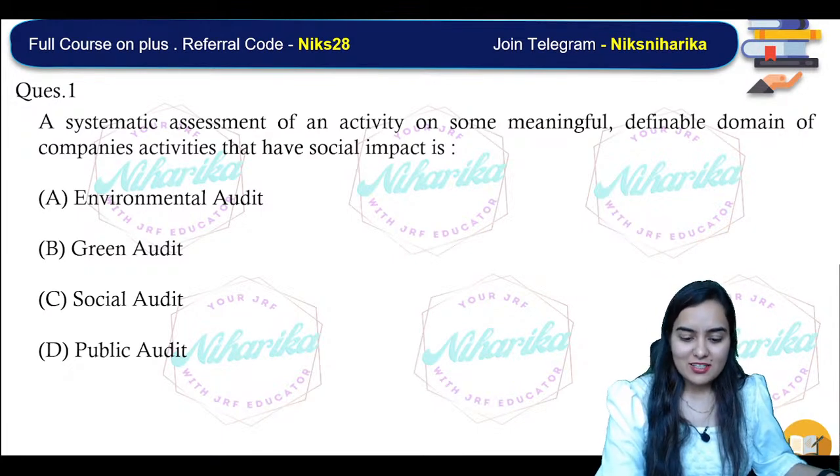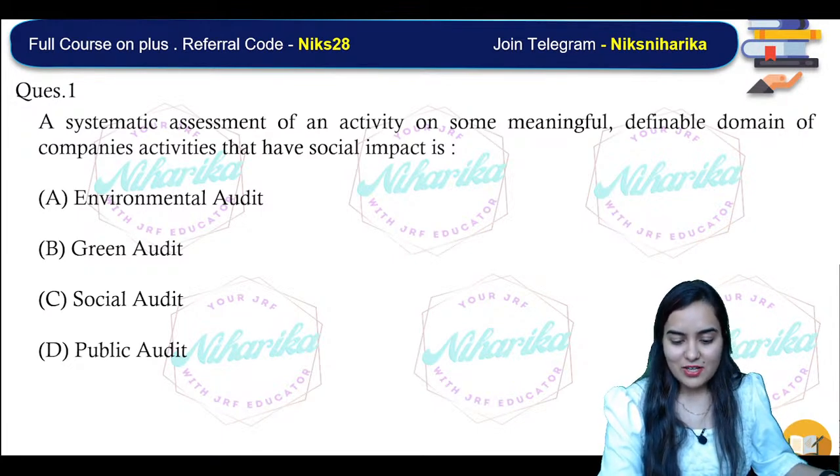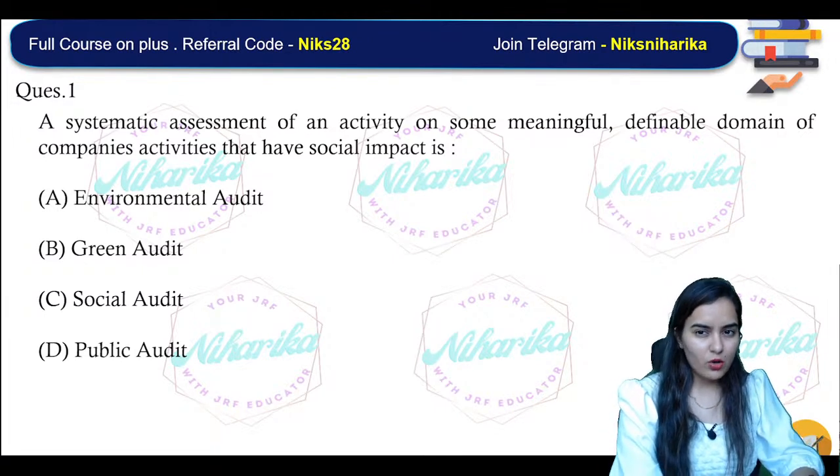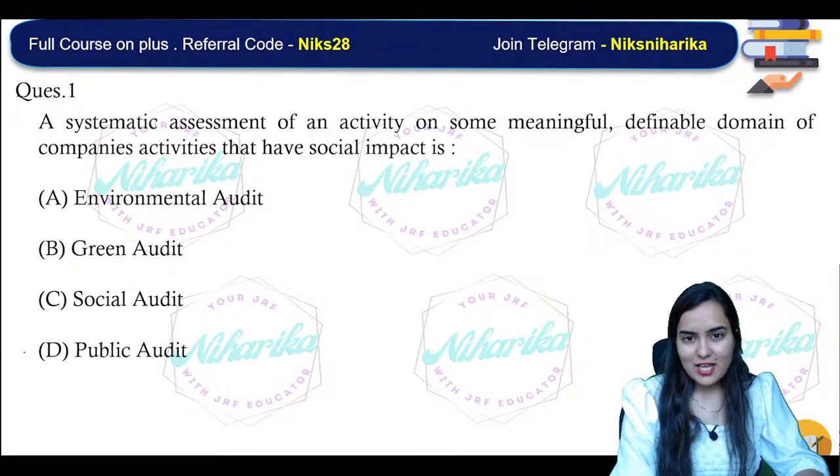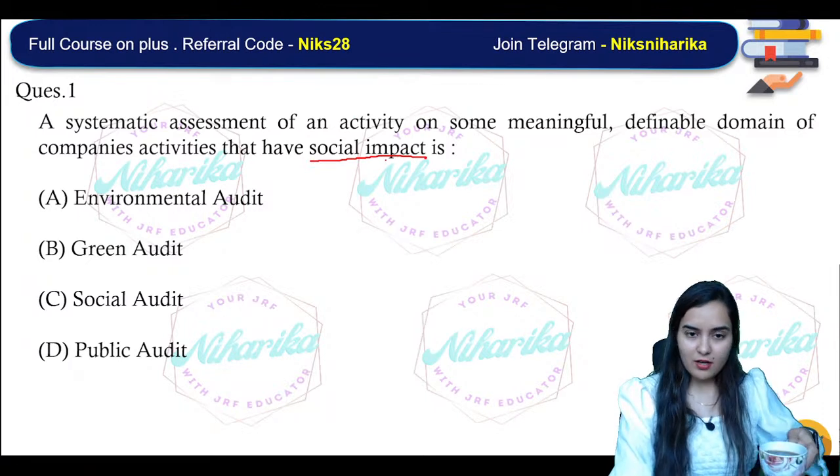Okay, so let's get started with class right now. Question number one: a systematic assessment of the activity on some meaningful, definable domain of the company's activities that have social impact. Which impact? It just says social impact. That will be, of course, of course.